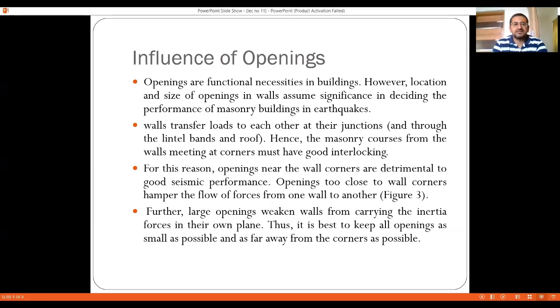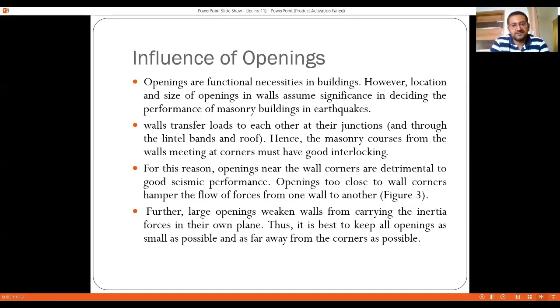Then next is the influence of openings. That also, the guideline we have seen in the last video, that the size of the opening should be limited, and the location of this opening is also very important, right? For example, openings are a functional necessity in buildings. We cannot avoid them. Doors and windows are to be provided for air circulation, ventilation, visibility, and so many other aspects. However, the location and size of openings in a wall assume significance in deciding the performance of masonry buildings in earthquakes. So whenever load-bearing structures are going to be there, the size and location of these openings are going to play an important role.